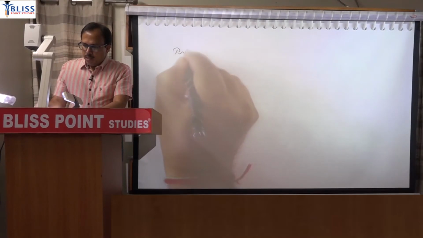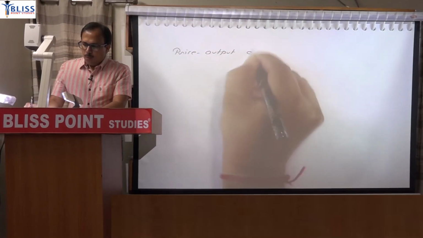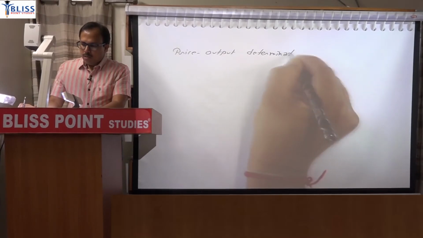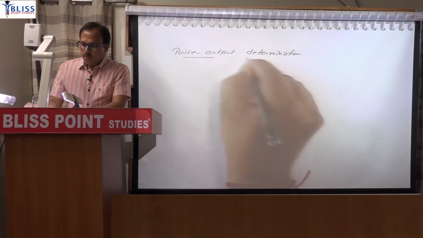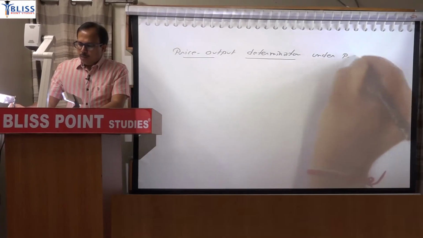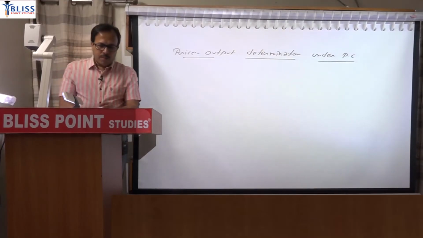So you can write this heading: price output determination under perfect competition. Price output determination under perfect competition.